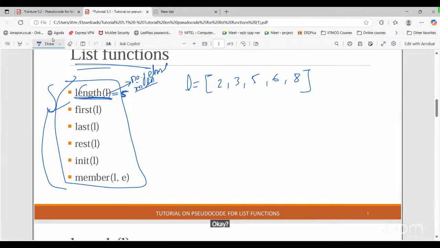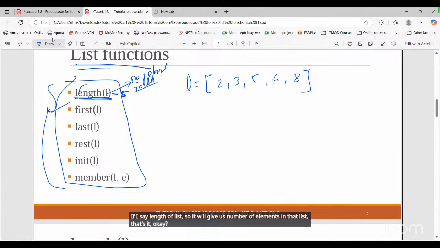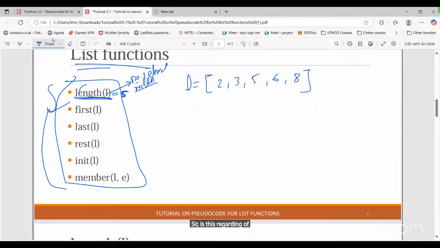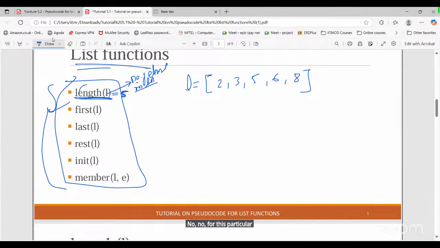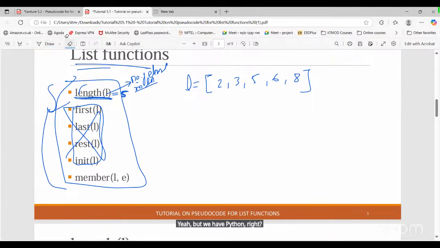Sir, we need to remember the names of the functions and the working of those? Yes. Length function, what it does, you should know. If I say length of list, it will give us the number of elements in that list. That's it. Sir, is this regarding all the functions of Python? No, for this particular course only. Sir, but we have Python in computational thinking, right?